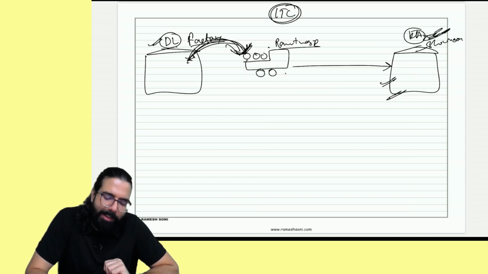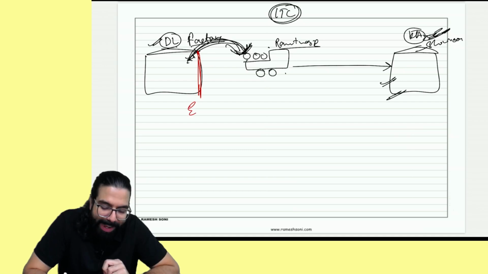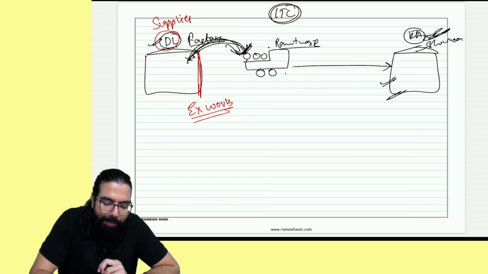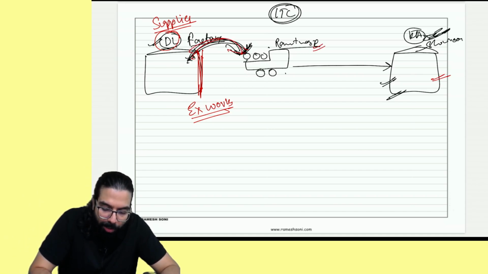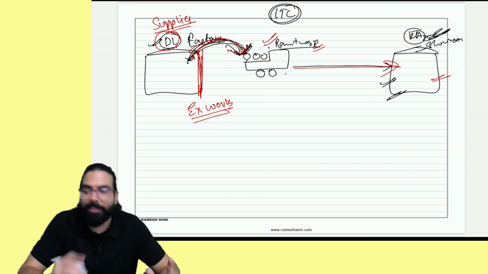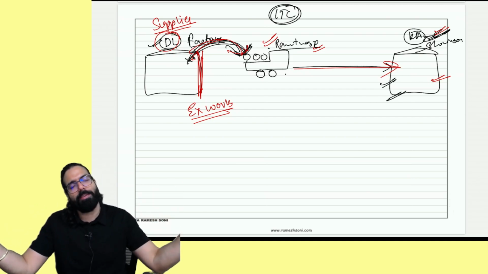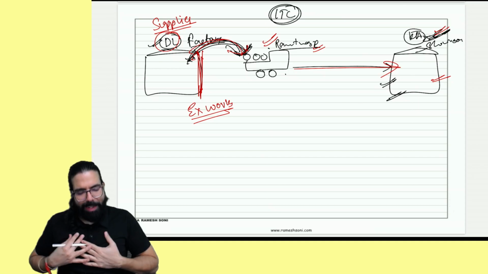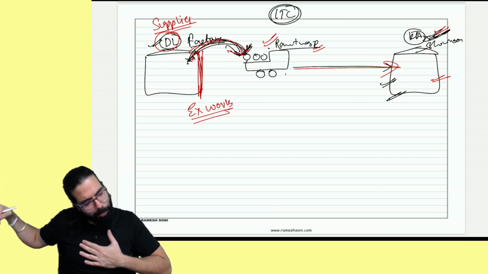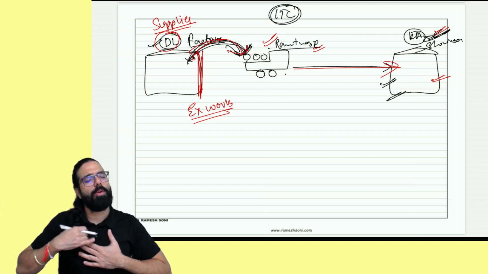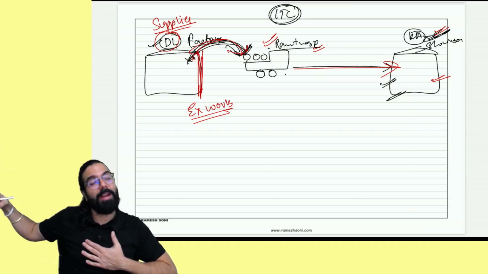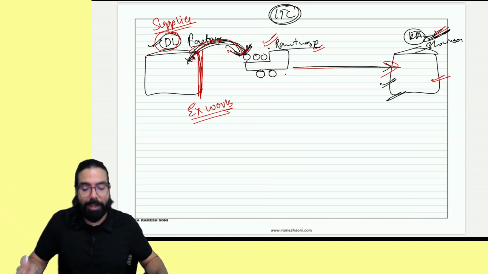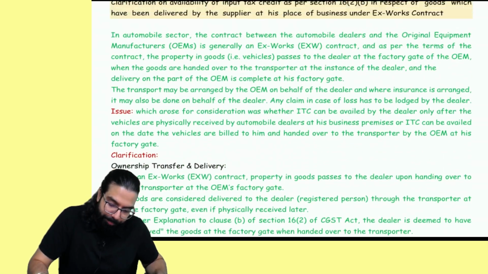So they went ahead and clarified that whenever goods are sold on ex-works basis. Ex-works basis means the supplier went ahead and told, I will give the goods at my factory gate. You can take it and go. I told my transporter, please take the goods in your truck and get it to me. So when my transporter receives it, can I go ahead and take the ITC? The clarification was given: yes, Ramesh, you can take the credit when the goods are handed over to the transporter. It is deemed that you have received it and you can go ahead and take the credit. It is not required that the goods should actually reach the factory. When the goods are handed over to the transporter, it is deemed that you have received it and you can go ahead and take the credit. That is the clarification given here.